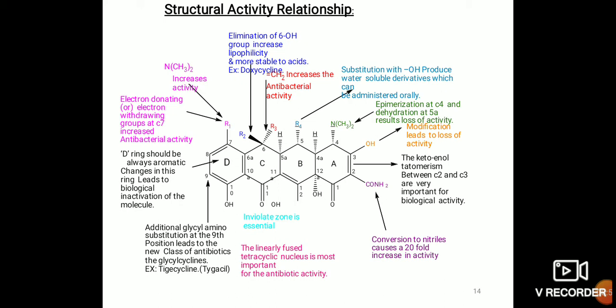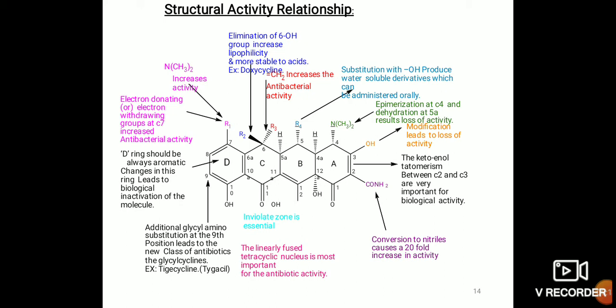So there are four rings present, called the naphthacene ring: A, B, C and D. The D ring should always be aromatic. Change in this ring leads to biological inactivation of the molecule. So the D ring is very necessary for the antibiotic activity.